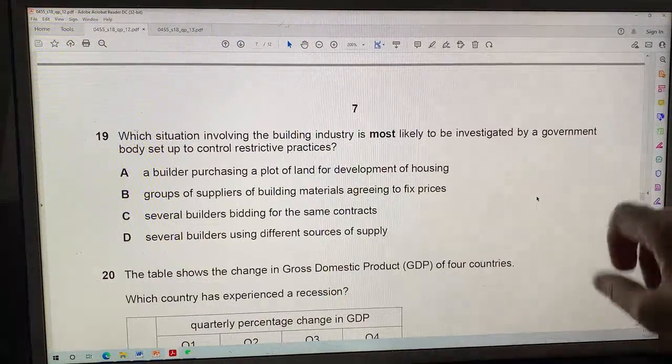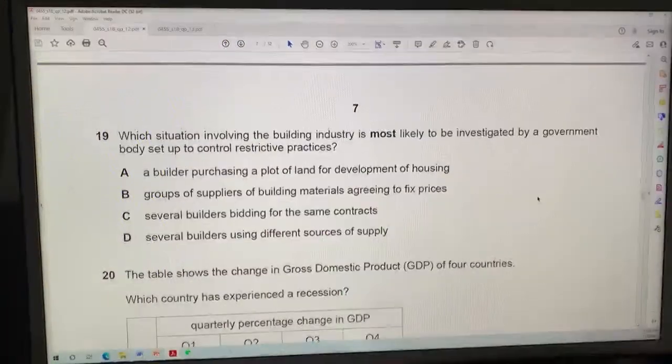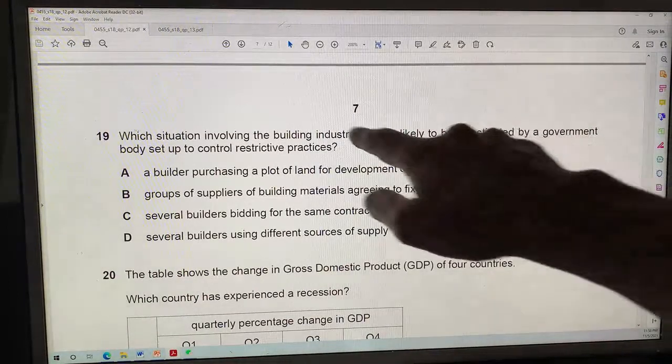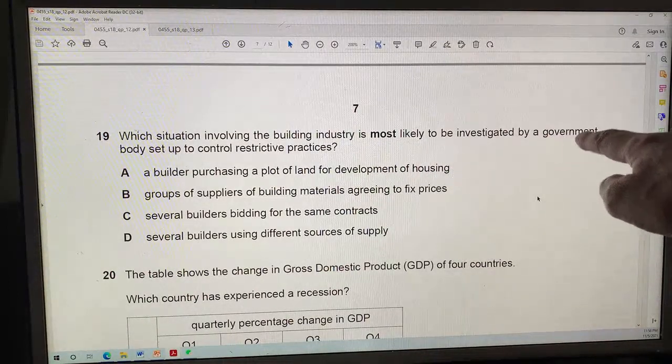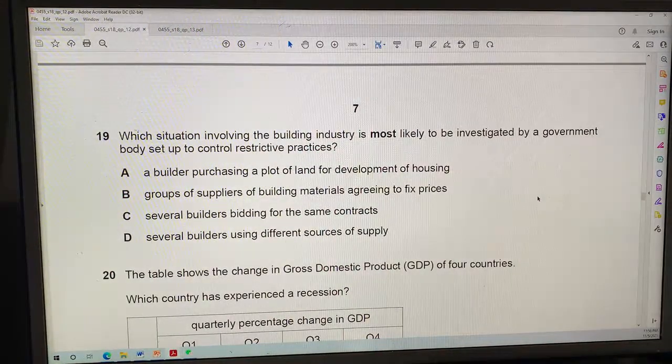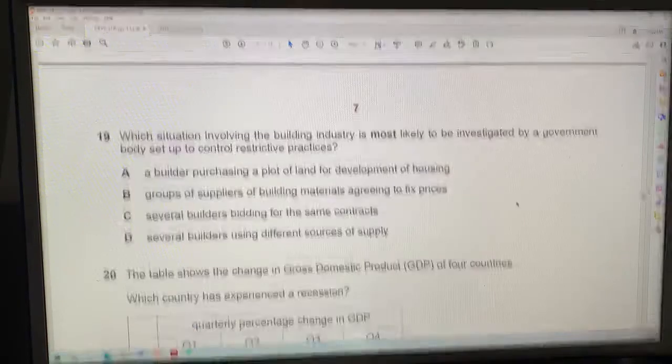Here's number 19. Which situation involving the building industry is most likely to be investigated by, here's a long phrase, government bodies set up to control restrictive practices. And this is a repeat question. Restrictive practices are probably collusion or price fixing.